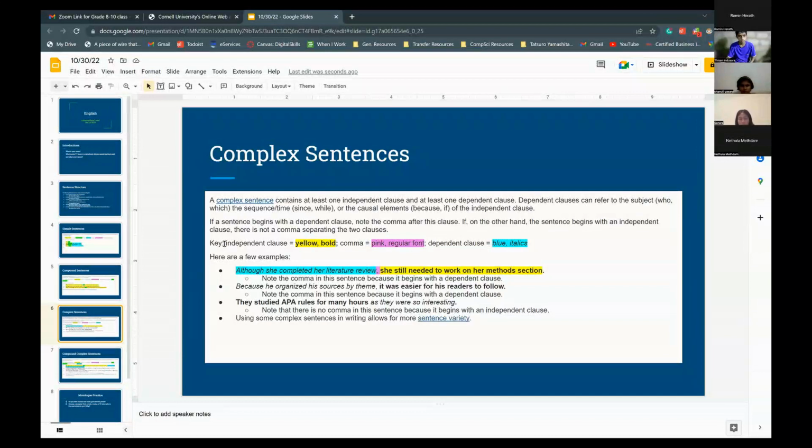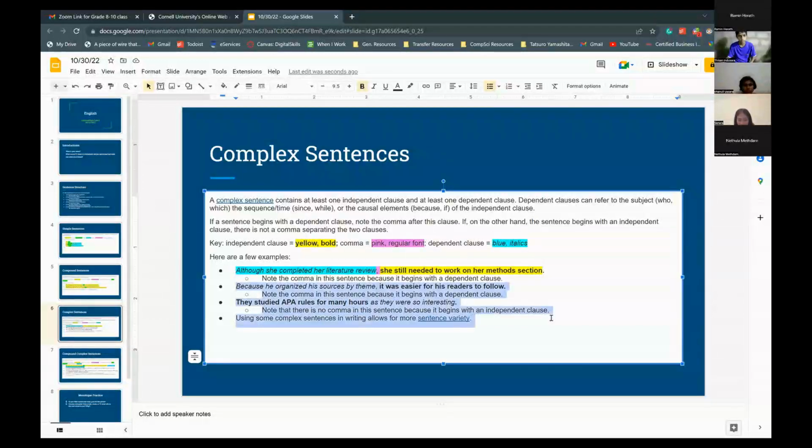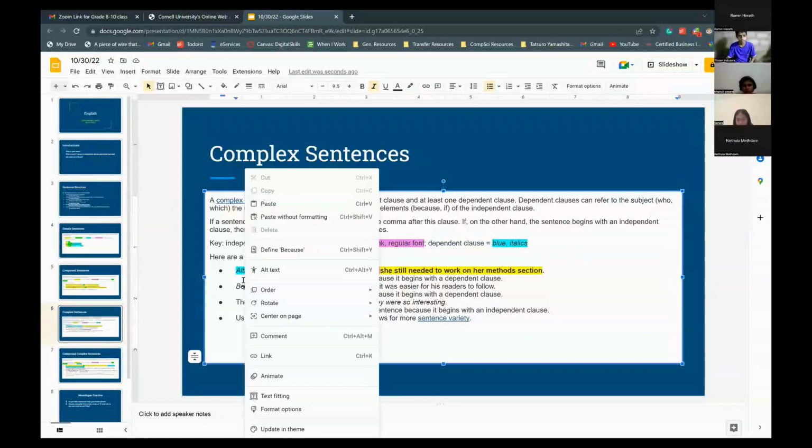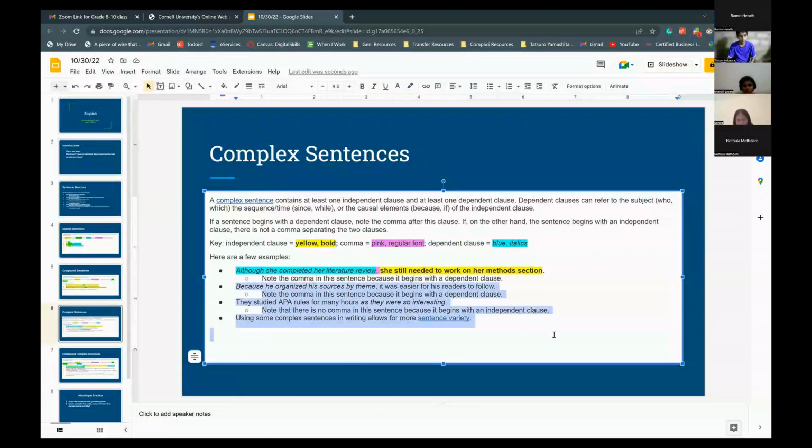So we have an independent clause, which will be, oh geez, hold on. Let me fix this. There you go. Which will be in yellow, a comma which will be in our pink, and then dependent will be in the blue. And let me also, there you go. All right. So in this sentence, we have this phrase that comes right before the comma.